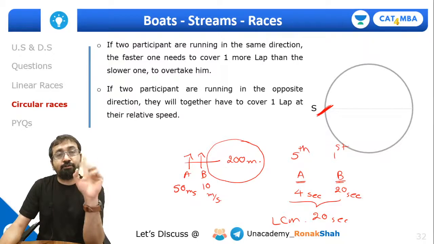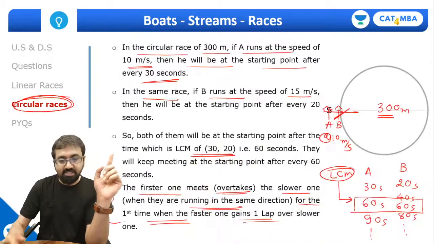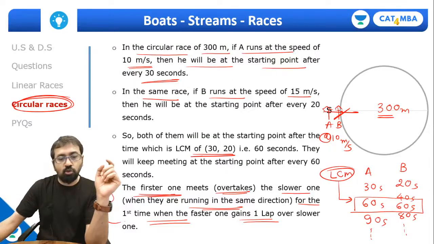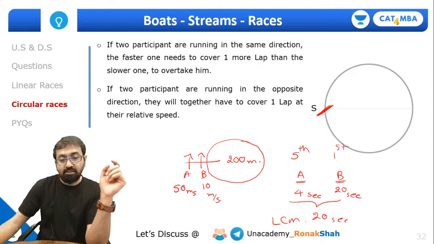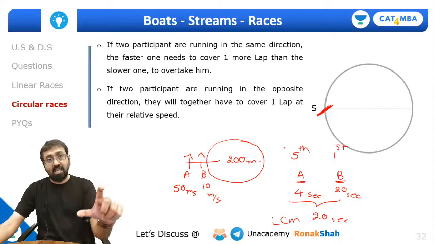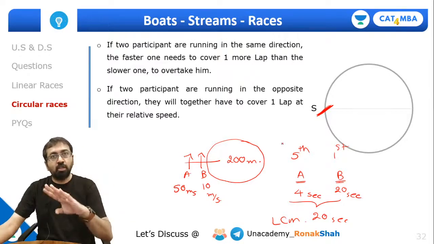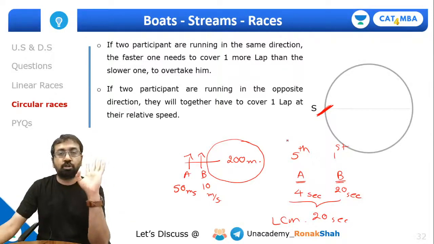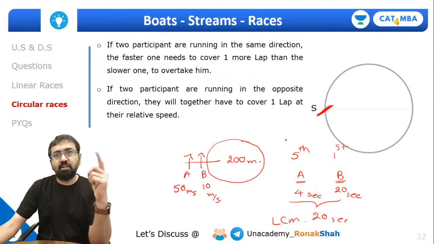That means that is their 4th meeting. See, please understand, look at this point. The faster one meets or overtakes the slower one when they are running in the same direction for the first time, when the faster one gains one lap over the slower one. While here, when they are meeting at the starting point, can I say the faster one, that is A, has gained 4 laps over B. So that must be their fourth meeting. So the question is, when will they meet for the first time, right?